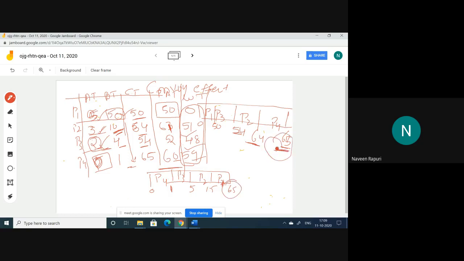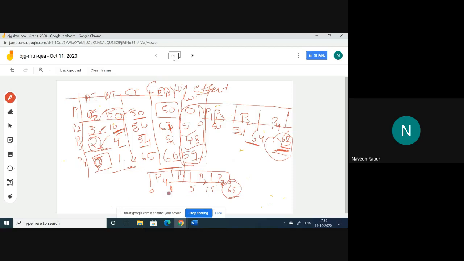So the completion time at the end of the processes must be the same in any case, though the arrival times may be different. This is the total burst time: 50 plus 10, 60, 60 plus 4, 64, 64 plus 1, 65. So this value should match the sum of all the burst times of the processes.